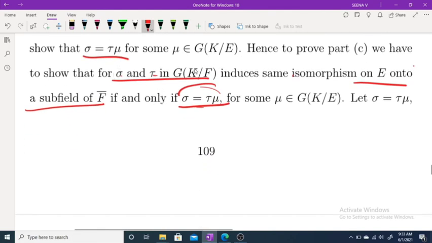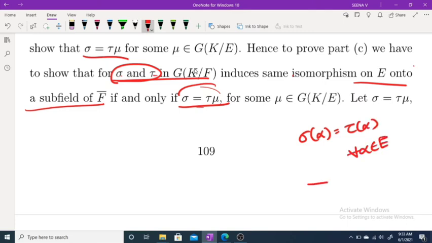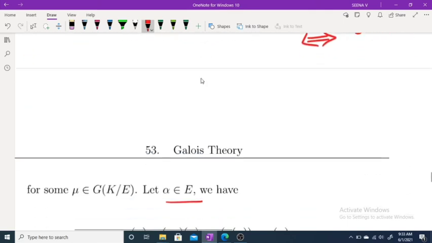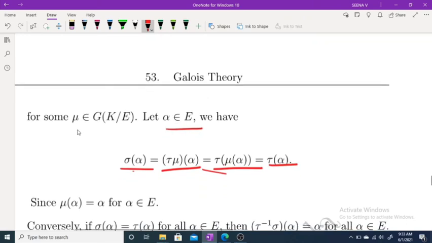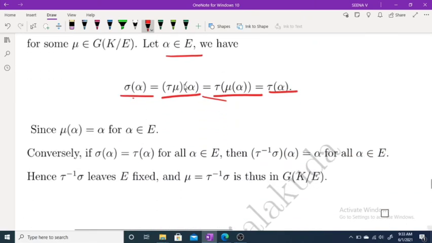Sigma and tau induce the same isomorphism on E means what? Sigma of alpha equals tau of alpha for every alpha belongs to E. We have to prove this if and only if sigma equals tau nu for some nu belongs to G of K over E. So first we take sigma equal to tau nu. Sigma of alpha equals tau nu of alpha.